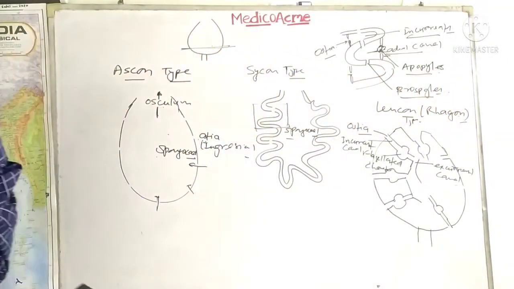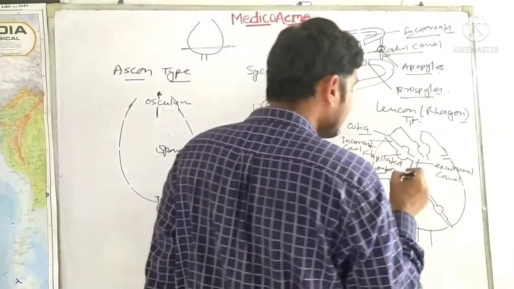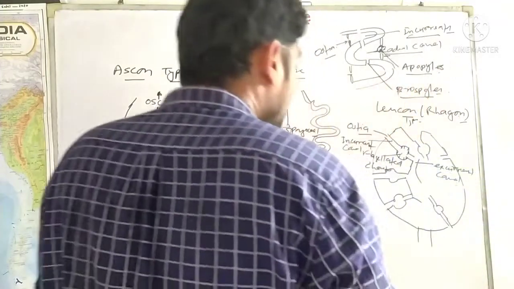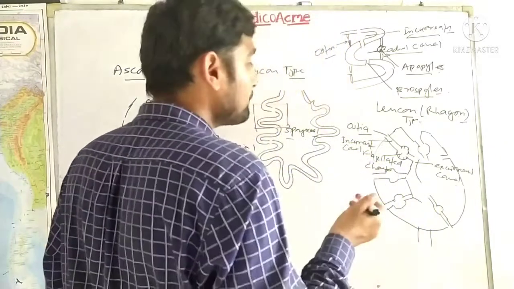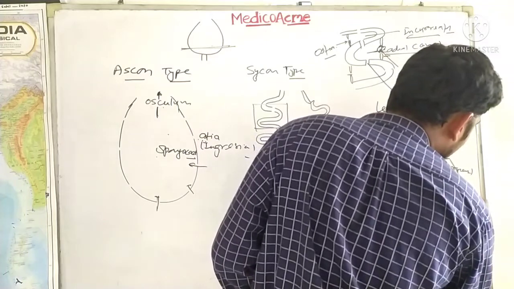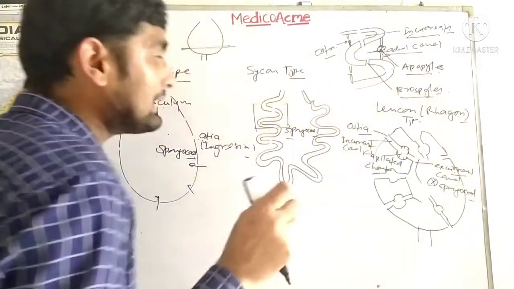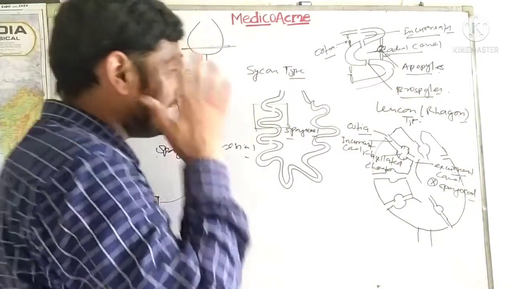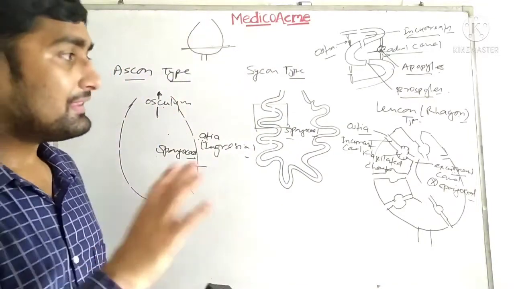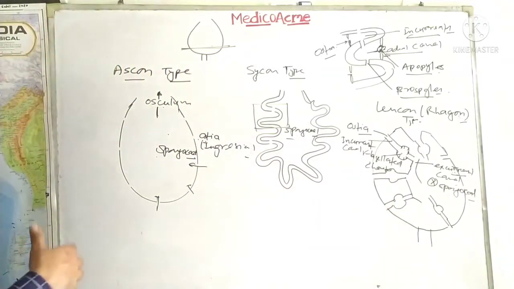Now what happens if you go deeper in the figure, then you will see that here the choanoderms are found. Okay. So the main characteristic is that the spongocoel is replaced by the excurrent canal. So there is no spongocoel, or that is actually shrunken down and it is replaced by the excurrent canal. Now the important question is in which of the sponges these types of structures for the water canal system are found.